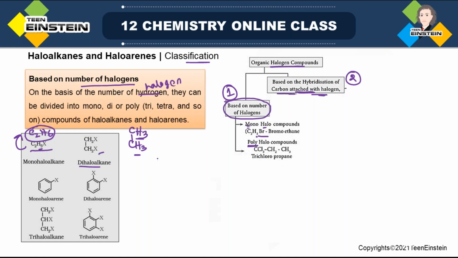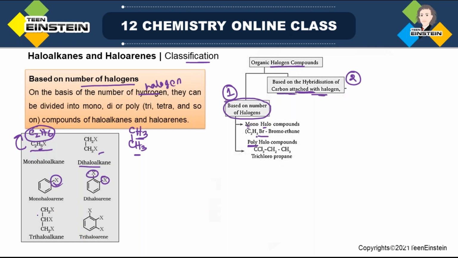Look at this structure. In the benzene ring, that is in case of haloarene, when you have only one halogen, it is monohaloarene, but you may also have dihalo. Here their positions are ortho, at 1 and 2 position. It may be 1, 3 or 1, 4, that is meta and para. But it is dihaloarene, whatever the position, because the number of halogens is 2.